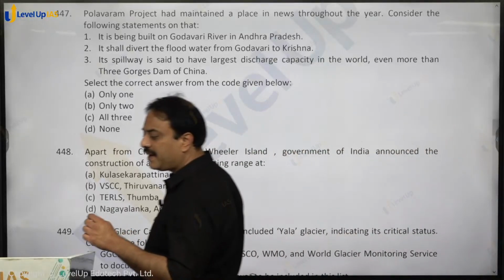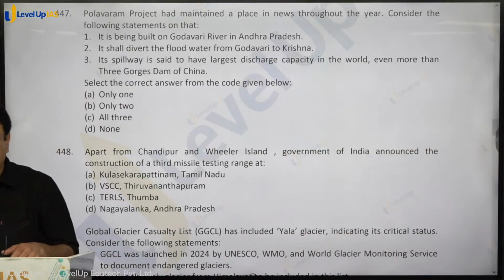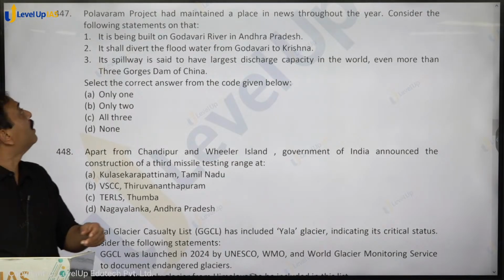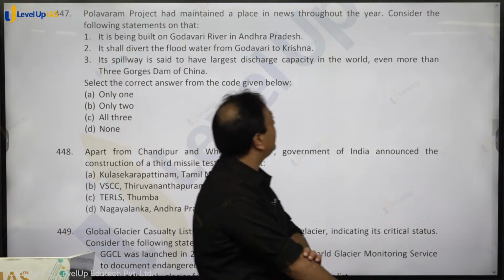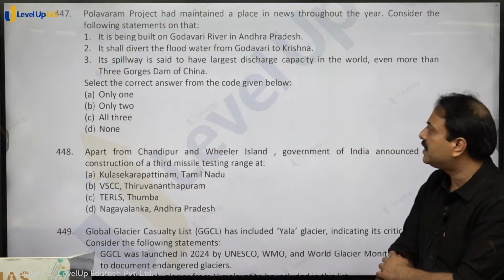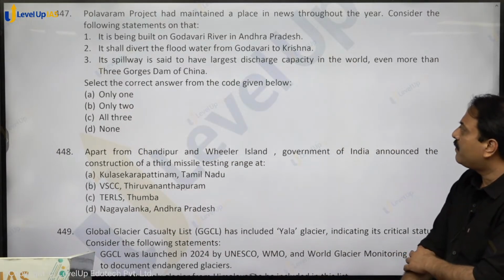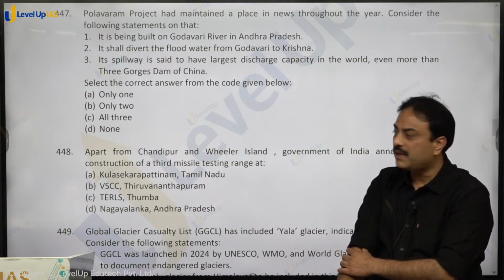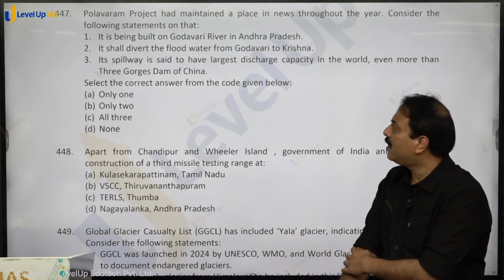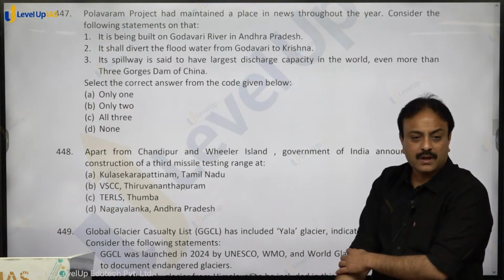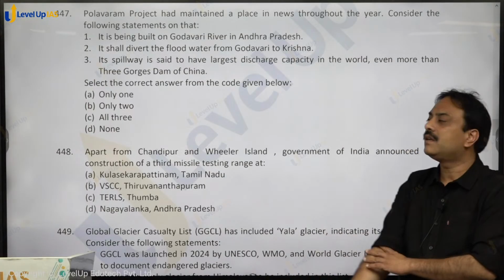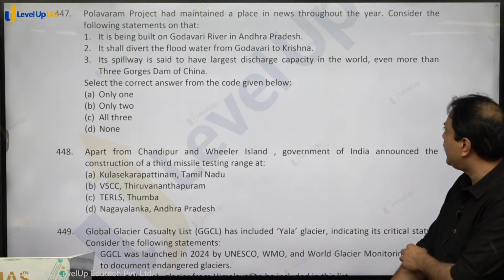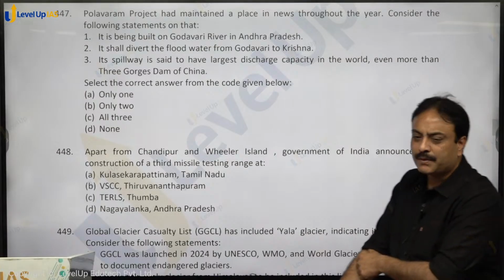Polavaram project remained in news throughout last year and even before that. Consider the following statements. It is being built on Godavari river in Andhra Pradesh. Polavaram project, it is on Godavari river. It shall divert the flood water from Godavari to Krishna. पानी गोदावरी से कृष्णा में जाएगा. Its spillway is said to have the largest discharge capacity in the world, even more than Three Gorges Dam of China.